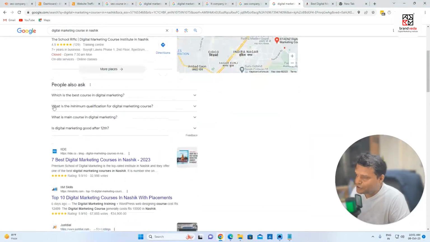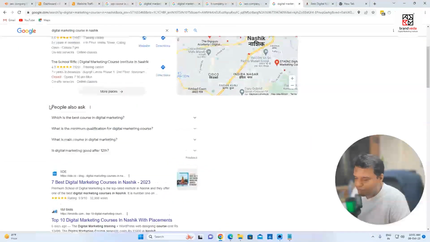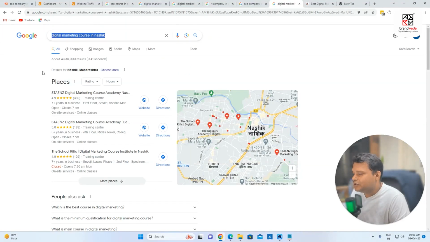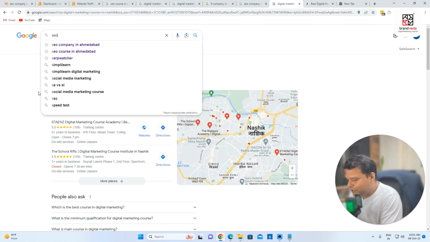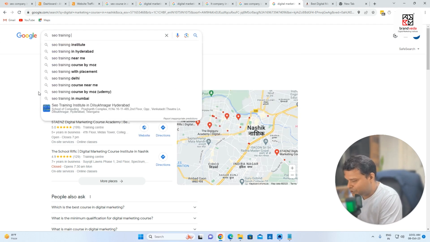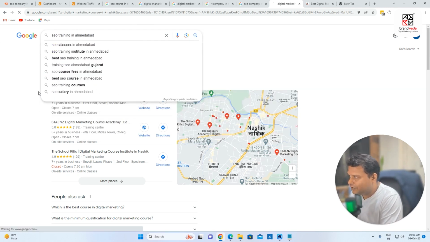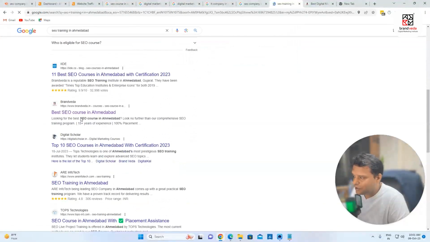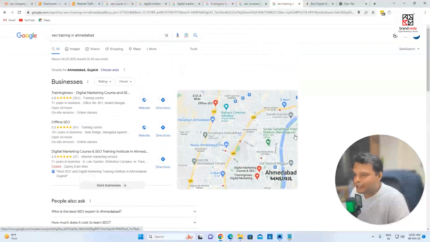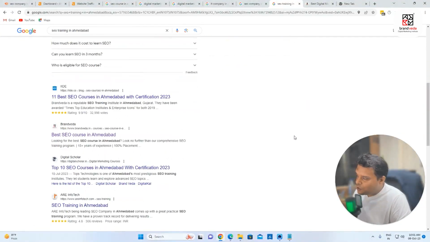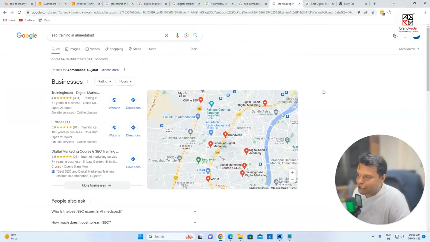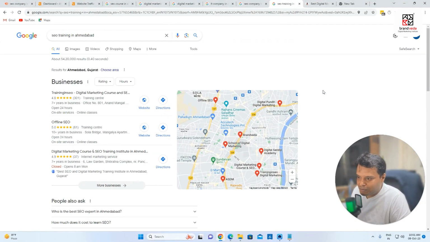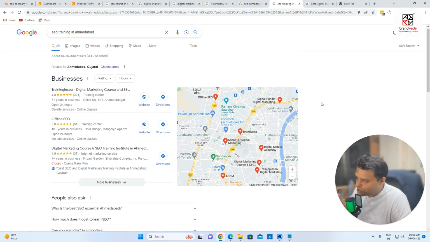Fine. But the point is, we rank for a lot of content, a lot of keywords, and some tough keywords as well. So I just want to make sure that you must learn. Let's say SEO training in Ahmedabad. Let us check where we are ranking. SEO training in Ahmedabad. Okay, we are on number 2 as of now. But I should be optimizing it. Keep this in mind. So my point is, I should have very good visibility when I'm starting with search engine optimization. So this is one of my goals, which is to rank when someone is searching for my business.